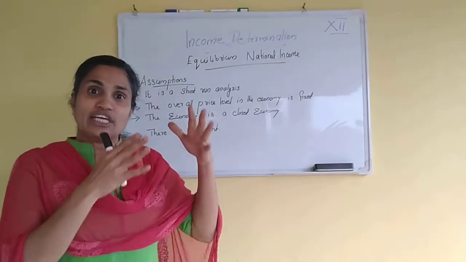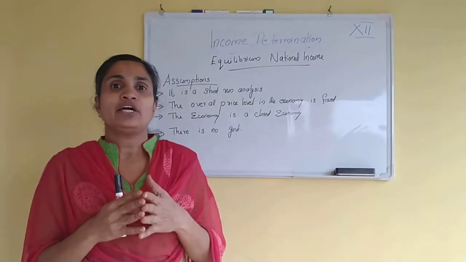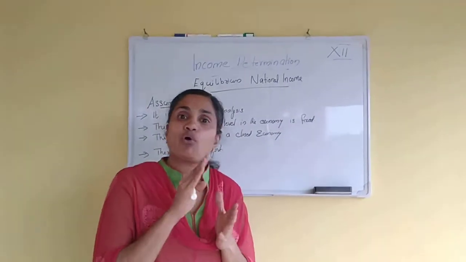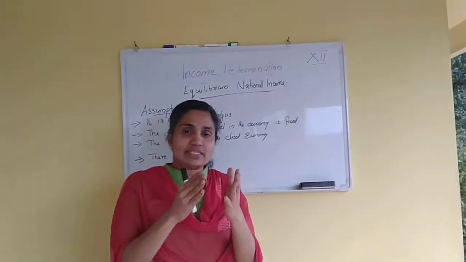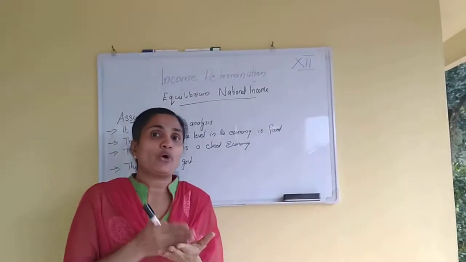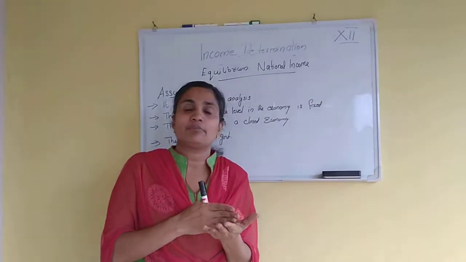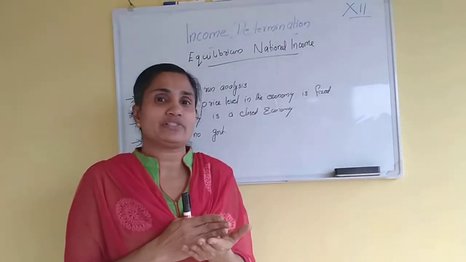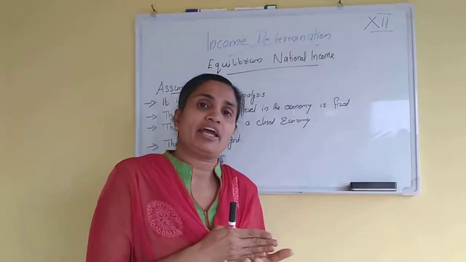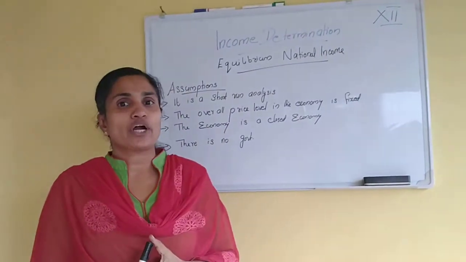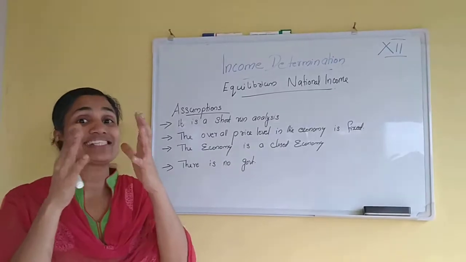In this situation, equilibrium national income means that there is no such income gap, no inflationary or deflationary gap. There is a stable position or a point where national income has no change after that. An equilibrium point is there, which means that aggregate demand is equal to aggregate supply. When we think about this concept, we can see certain assumptions.